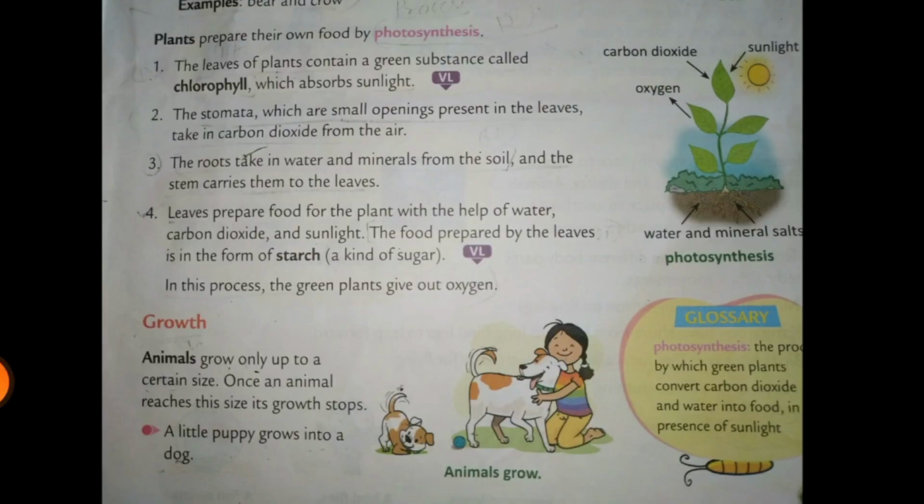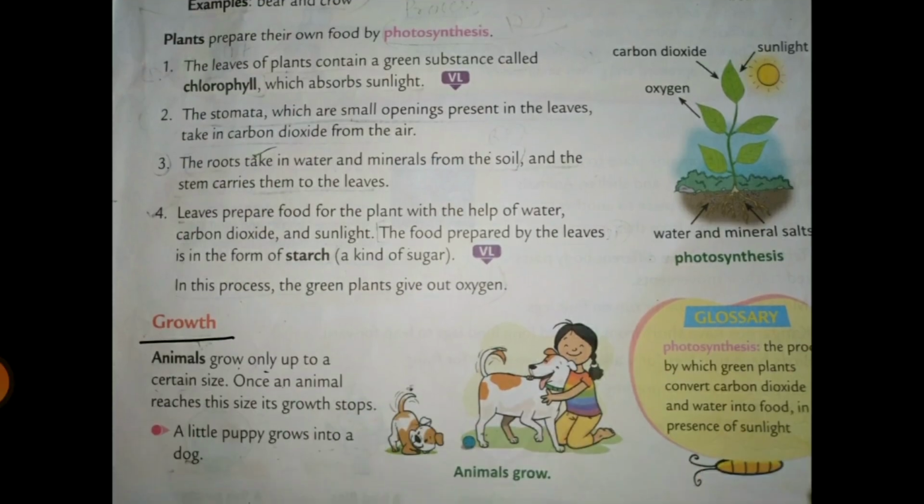We'll move forward toward our next similarity, that is growth. Now we all know that plants and animals both grow to a certain size till a certain period. जितने भी animals हैं उनकी अलग अलग लाइफ स्पान्स होती है. We'll first discuss the lifespan of the animals. So the animals, once they reach a certain size, their growth stops.